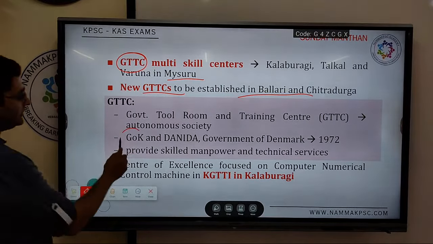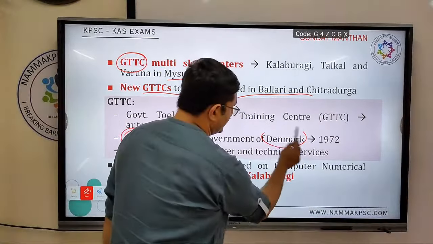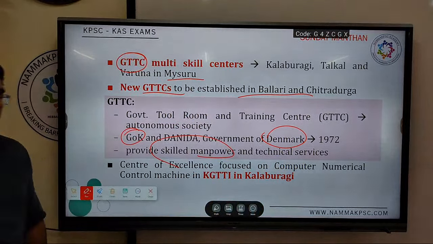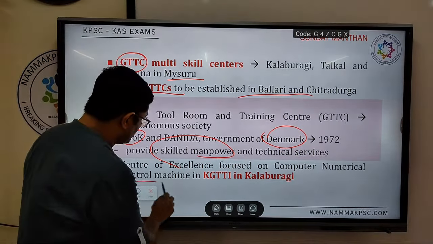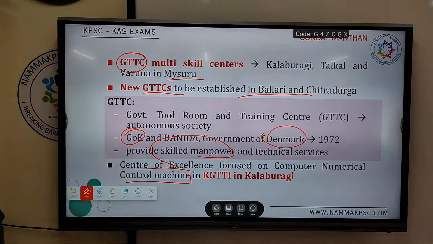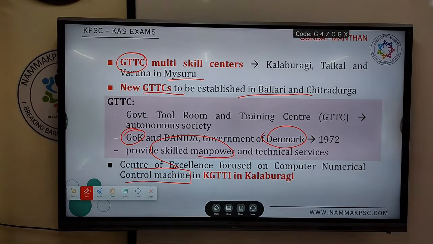Basically it is between the Government of Karnataka and the Government of Denmark to provide skilled manpower in the technical sector. Similarly, computer numerical control machine. Okay, specifically focusing Center of Excellence in Kalburgi.